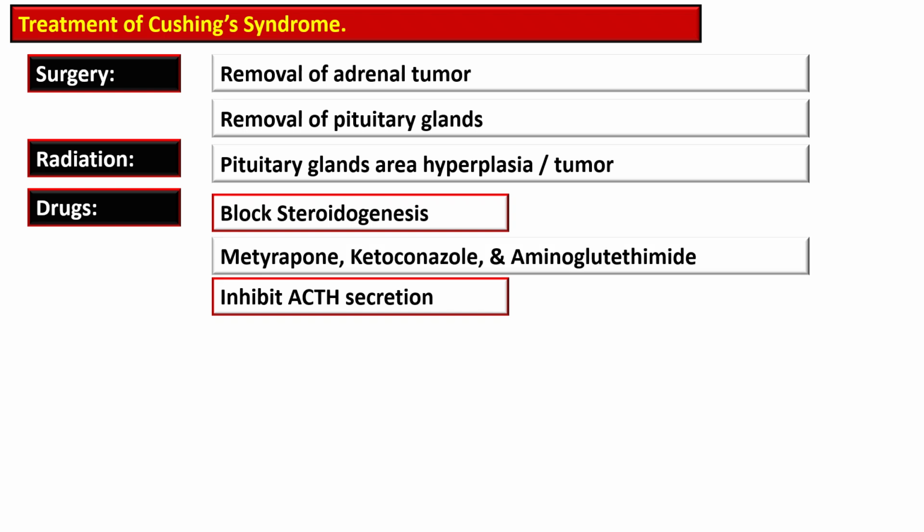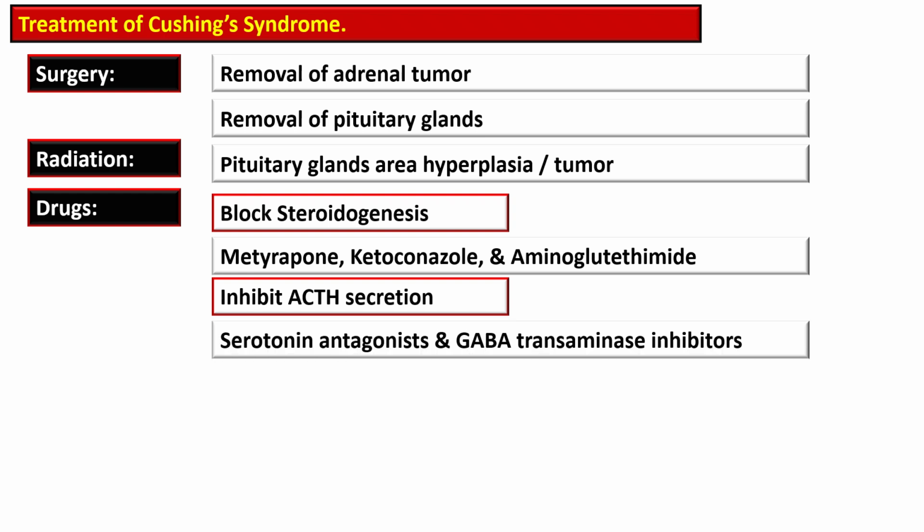Aminoglutethimide inhibits conversion of cholesterol to pregnenolone, that is the rate limiting step in the steroid formation. Then there are drugs that inhibit ACTH secretion, such as serotonin antagonists and GABA aminobutyric acid transaminase inhibitor. For example, valproic acid may decrease ACTH release in pituitary-dependent Cushing's.